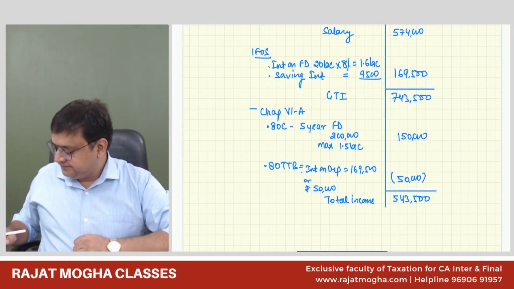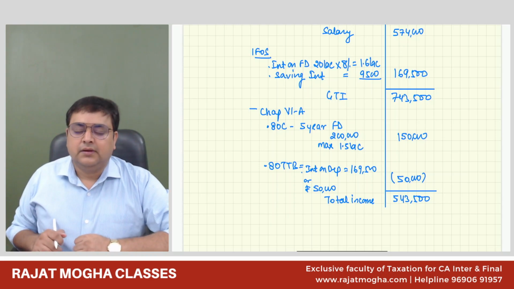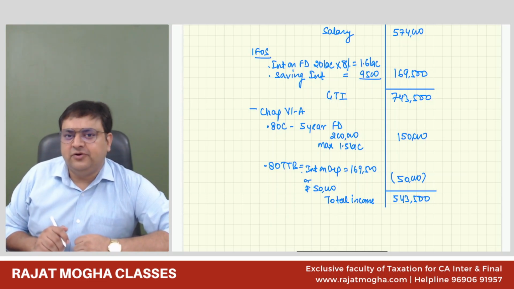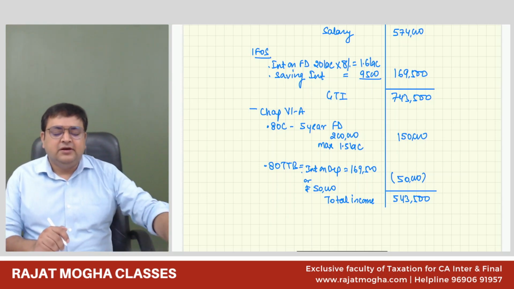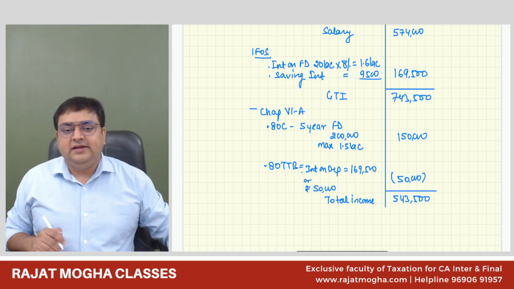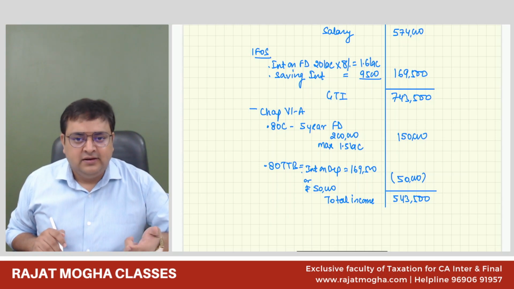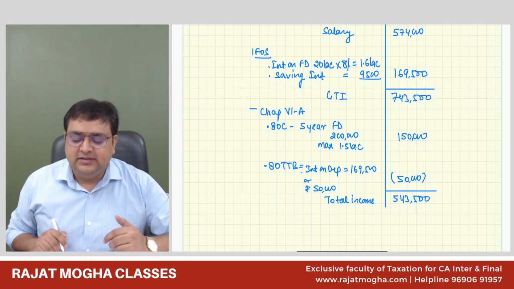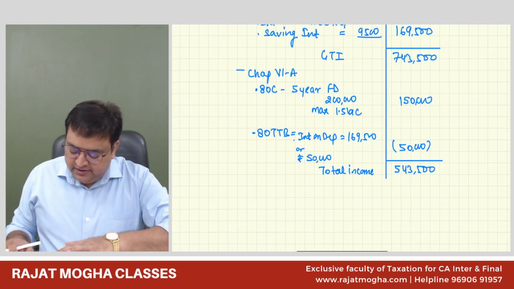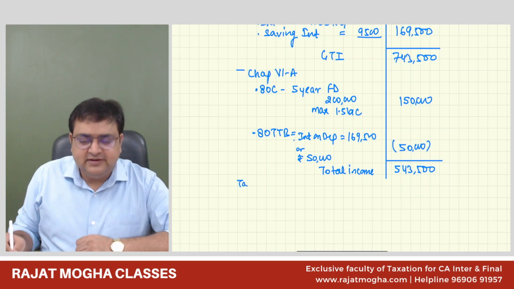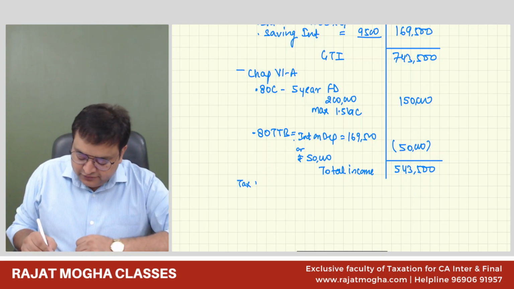Everybody done till here? Now he is a senior citizen. Is he a super senior citizen? No, he's not 80 years of age. He's 77, I believe. And he's following the optional regime. So the slab rates applicable are 0 to 3 lakh nil, 3 to 5 lakh 5%, 5 to 10 lakh 20%, and then 30% above 10 lakh. So he's not going above 10. He's at 5,43,500. Does he have any special income? It does not have any special income.